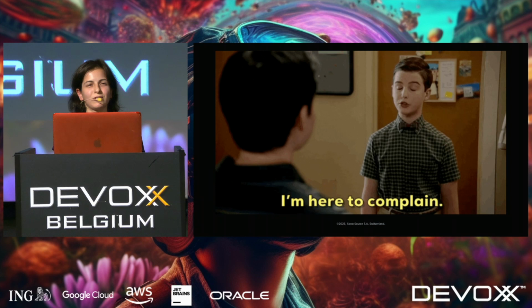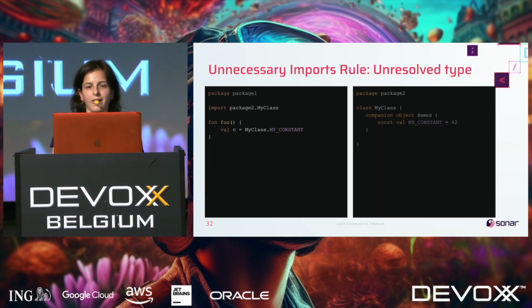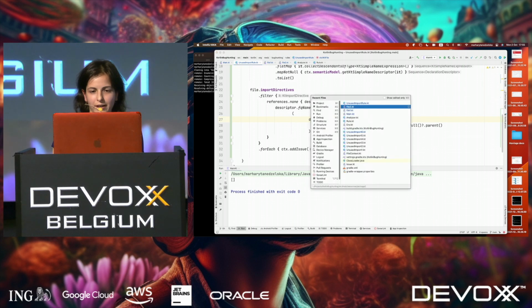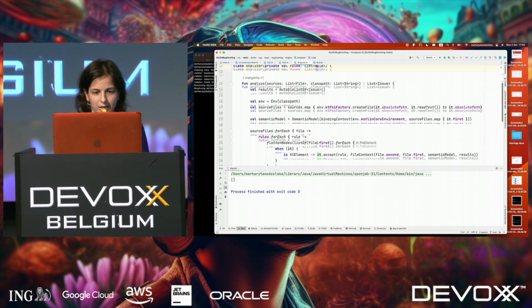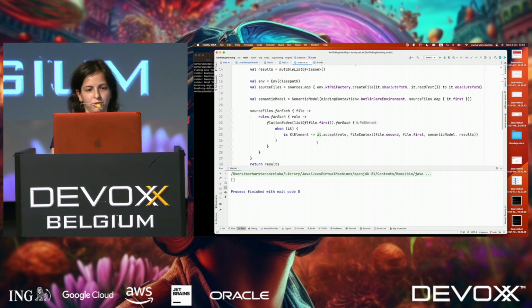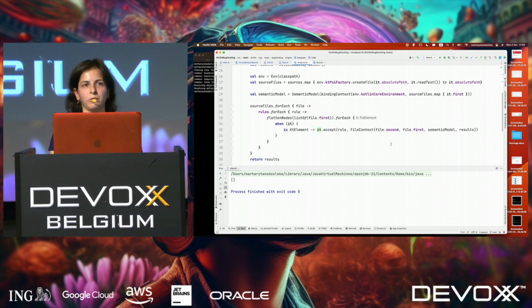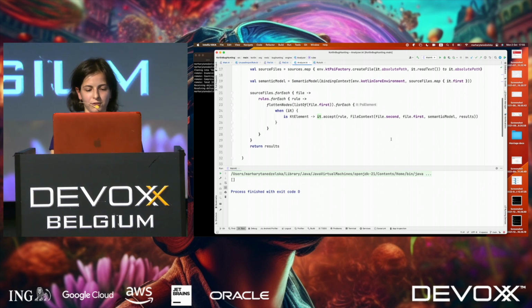Once again, what do you think could be next? Next time, our friend is coming, saying okay, it works perfectly well with named companion objects, but when I decide to remove one file and not analyze it, you report issues. Like, okay. So here I have to show you some stuff. In order to be able to find the semantic model and to analyze things, we need to have some context. And if we don't have other files or other compiled classes, we cannot resolve types.